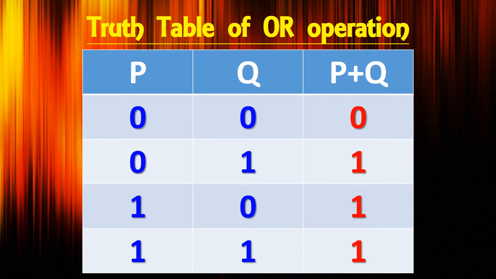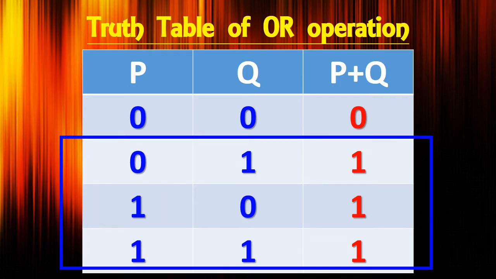In my example, I am taking two propositions. That means 2 raised to the power 2 will be equal to 4. So 4 possible combinations are there when we take two propositions. That means 4 rows have to be represented in its truth table. Let us see how. So this is the truth table of OR operation, and output 1, that is answer true, will be received in the second, in the third and in the fourth combination, where at least one true value is there for the given proposition.